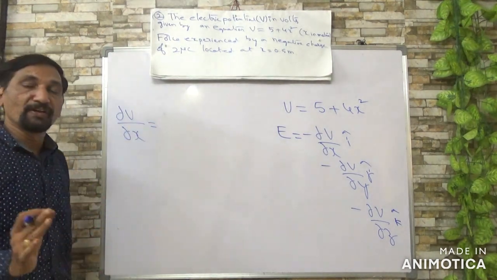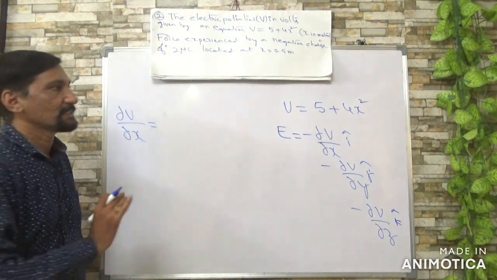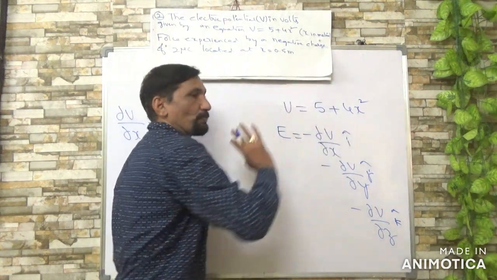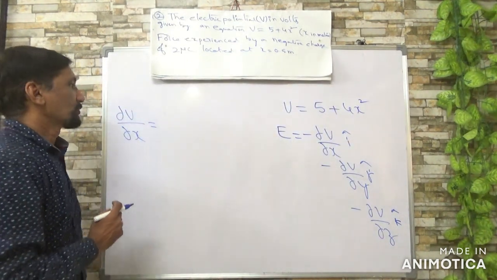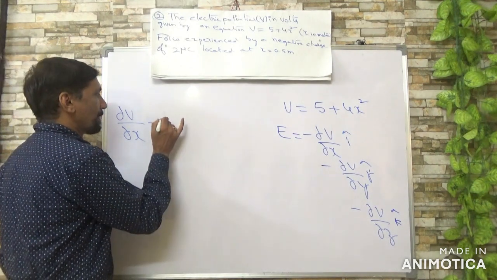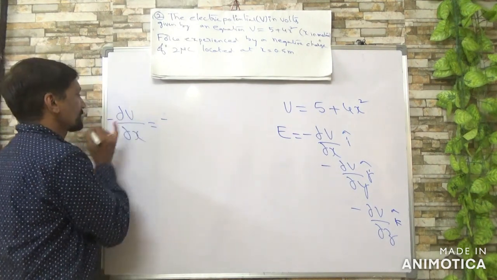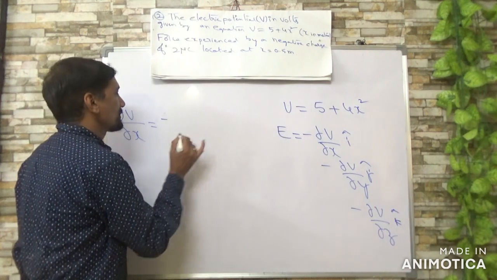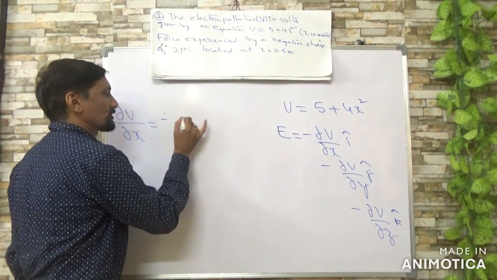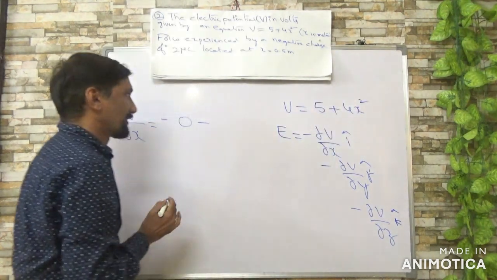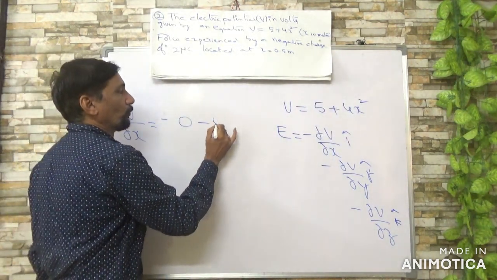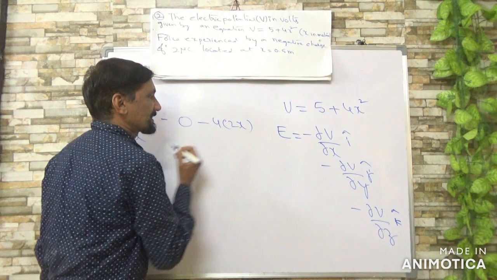So first I am going to find dou V by dou X. When I am differentiating partially with respect to X, only X is to be considered, and the remaining are taken as 0, right? So that is why minus, differentiation of any constant is 0, and 4x square differentiation, right? So 4 into 2x.